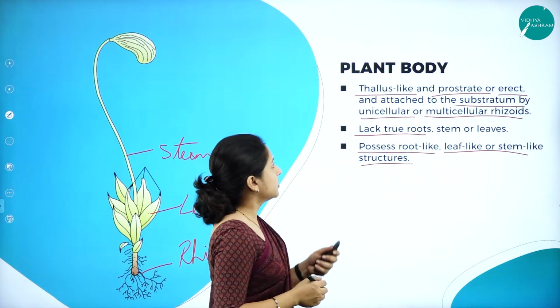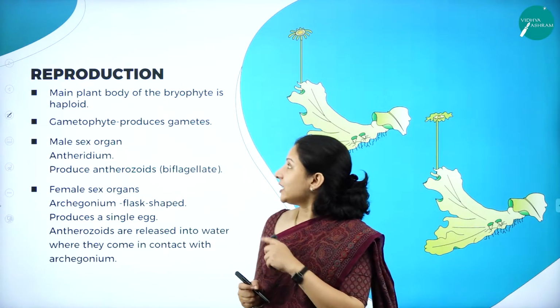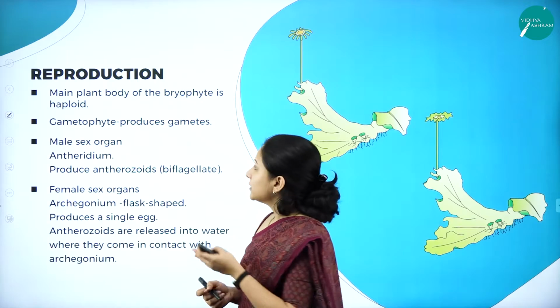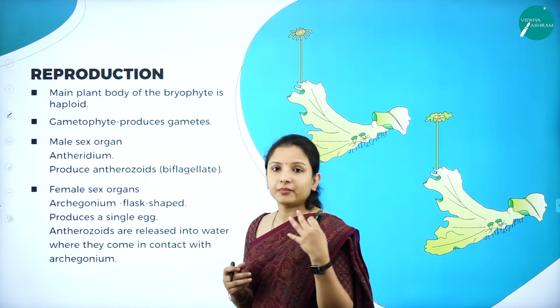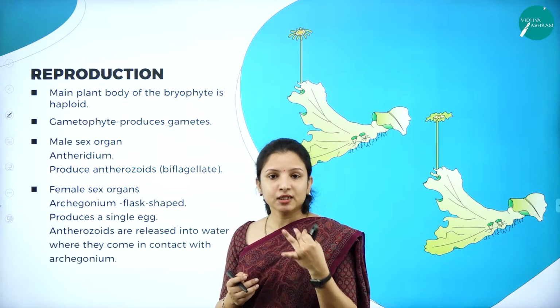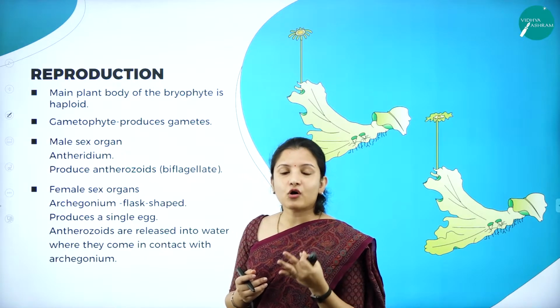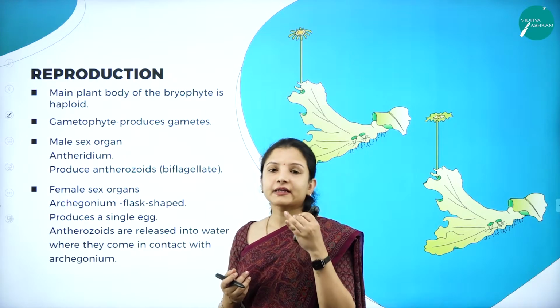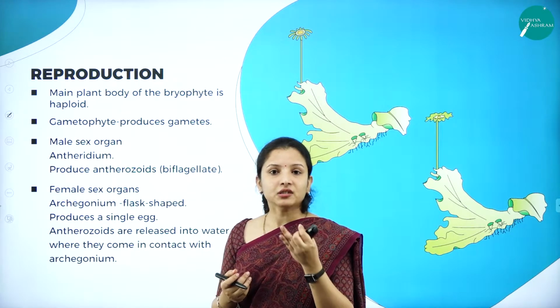After the plant body, we shall see the reproductive structures. The reproductive phases are of two types, the gametophyte and the sporophyte. The plant body is the gametophyte, and the sporophyte is the one that produces the spores.